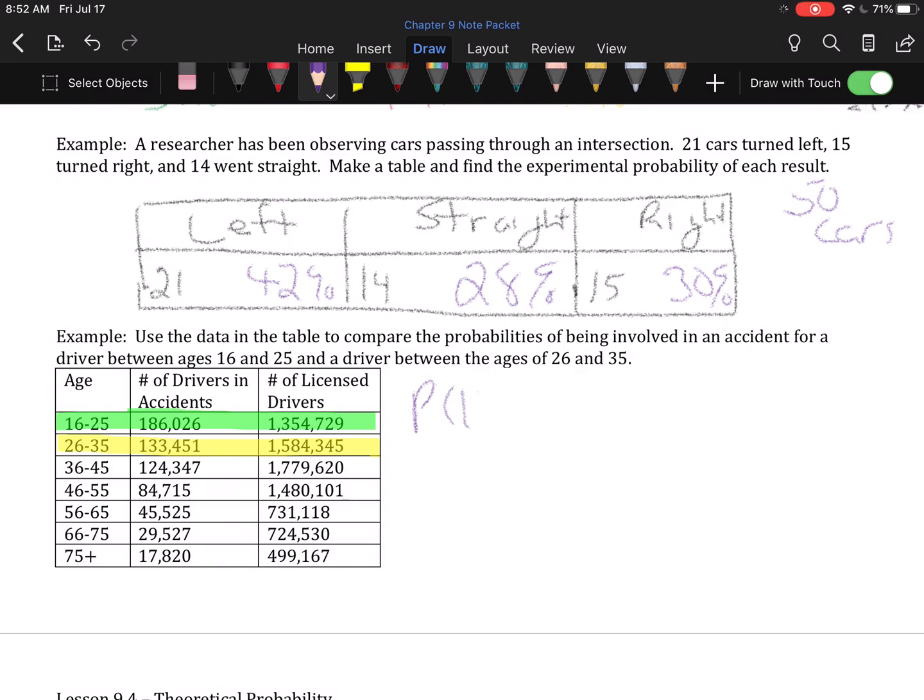So the probability for the 16 to 25 range is going to be the number of drivers in accidents, so that 186,026, divided by the total number of licensed drivers in that age range, which is 1,354,729. That is definitely a calculator problem.